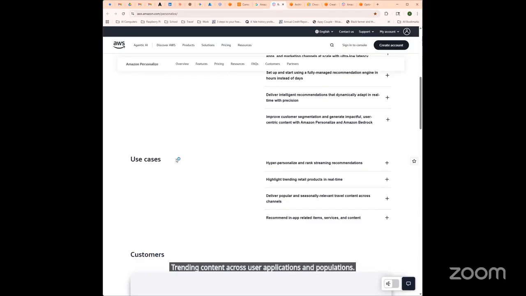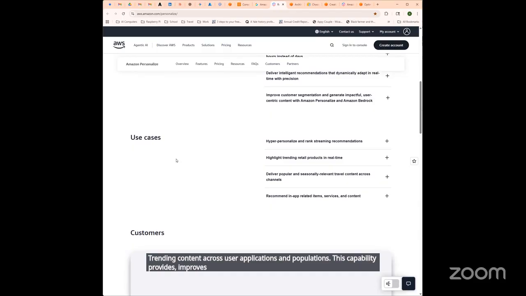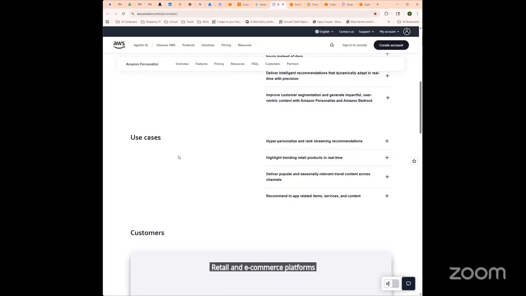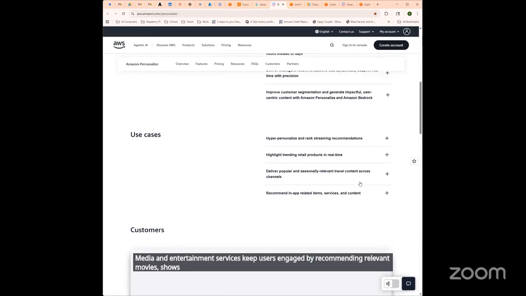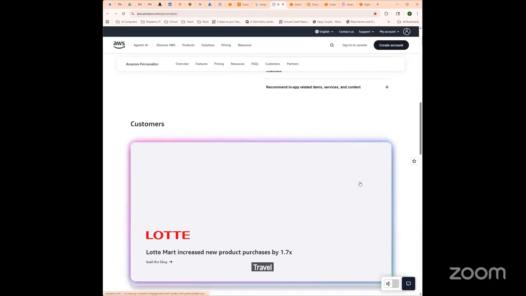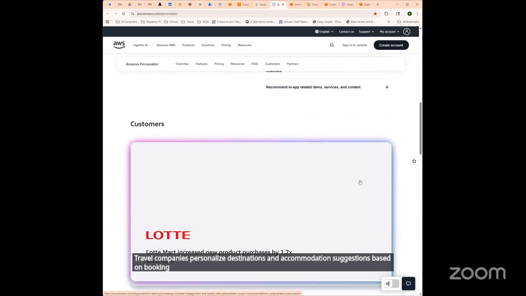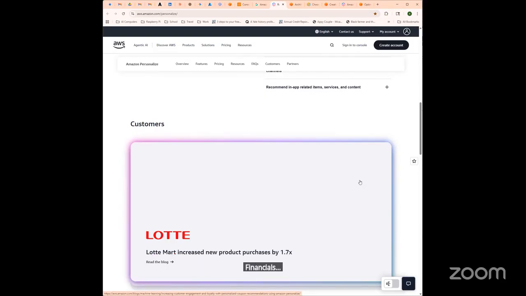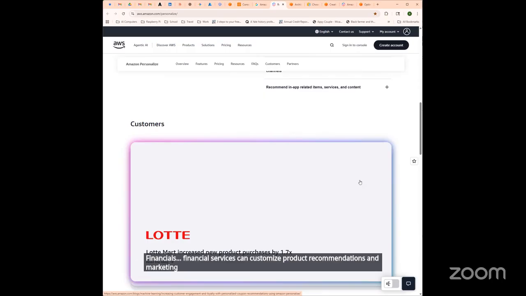This capability proves especially valuable across diverse industries. Retail and e-commerce platforms increase conversion rates by showing customers products they're likely to purchase. Media and entertainment services keep users engaged by recommending relevant movies, shows, or articles. Travel companies personalize destinations and accommodation suggestions based on booking patterns. Financial services can customize product recommendations and marketing offers based on customer behavior.